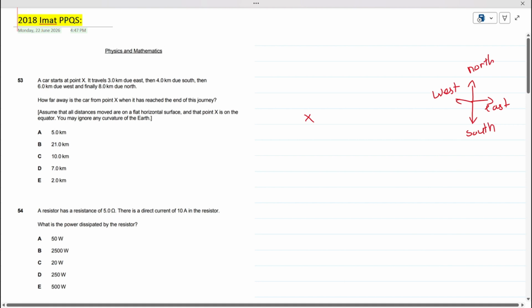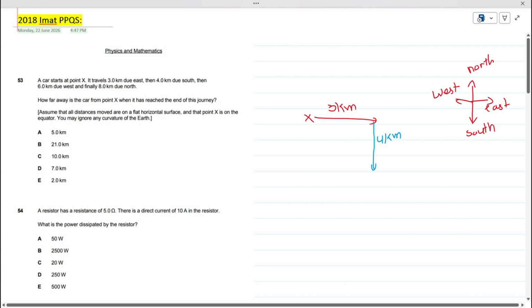Now it travels 3 kilometers in the east direction, which means in the right hand side direction. So it has traveled 3 kilometers in the east direction. Now it says then 4 kilometers due south. South means downward, so 4 kilometers it moves downward.